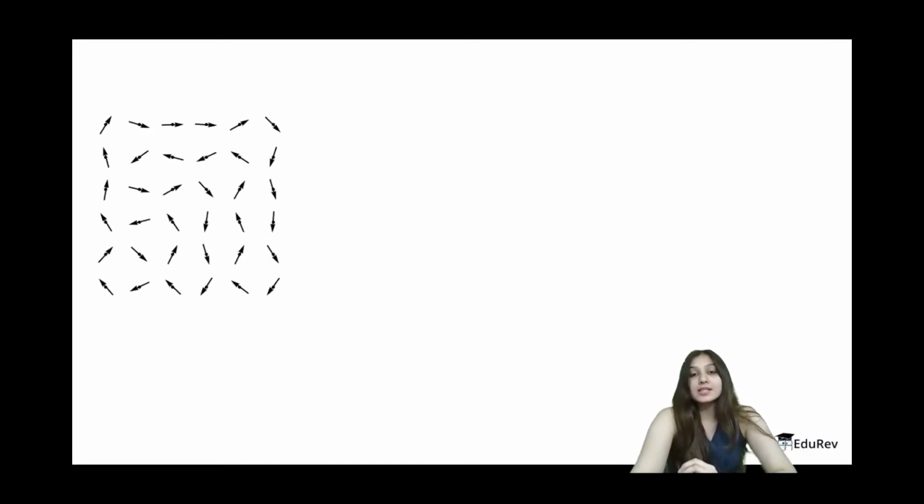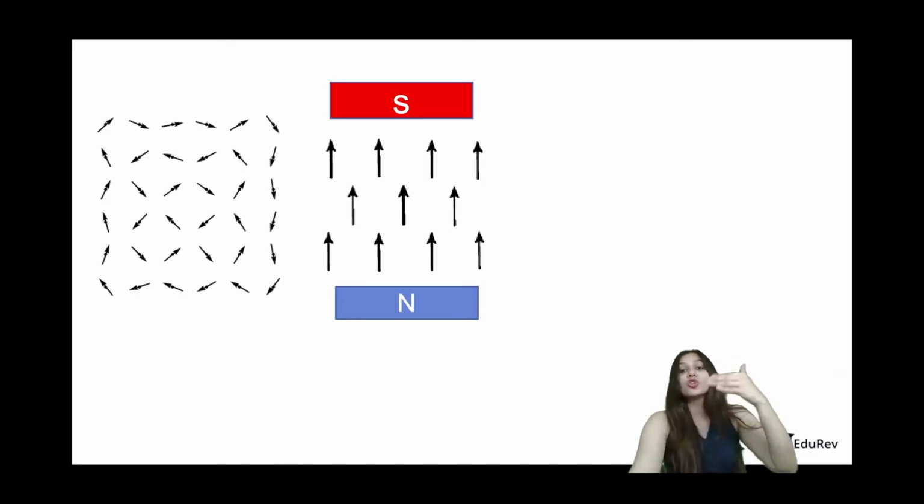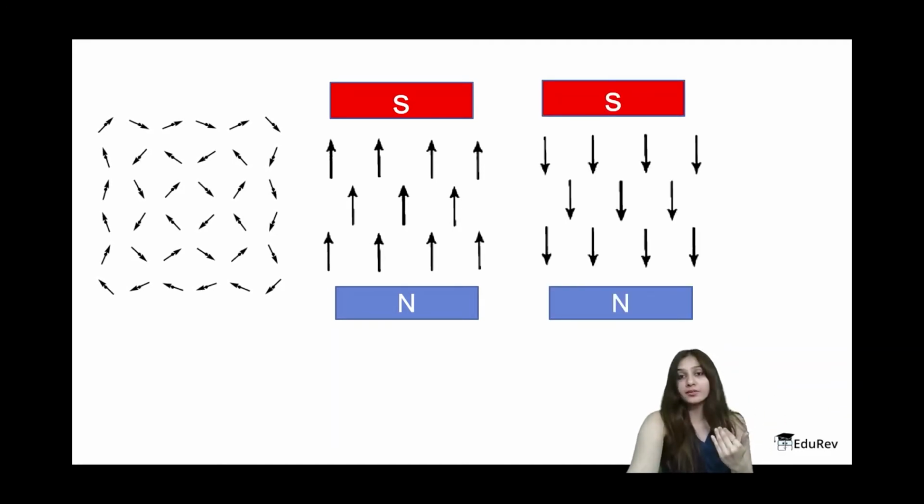What could happen is that if we apply the magnetic field to this randomly arranged set of magnetic moments, the first thing that could happen is that they arrange themselves in the direction of the magnetic field, okay? If these magnetic moments do that, then we say that the particle is magnetized, okay? Or it could also happen that these magnetic moments, instead of arranging themselves in the direction of the external magnetic field, arrange themselves opposite to the direction of the magnetic field, okay? In this case, we can say that they are repelled by the magnet, or they are opposite to what we call being magnetized, okay?